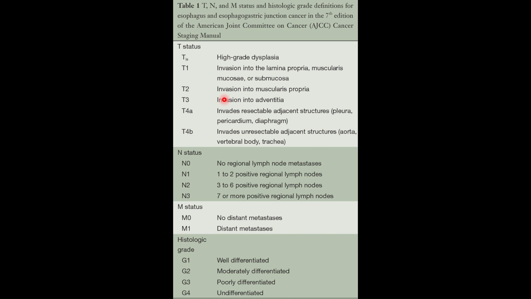The whole TNM staging is depicted in this image. T we have already discussed, and the N stage, the nodal involvement, is further divided into N0 to N3 status as shown. Metastasis is divided into M0 and M1 based on the absence or presence of metastasis respectively. Histologically, it can also be divided into G1, G2, G3, G4 from well differentiated to undifferentiated variety respectively, in that order. So how do we approach this case?